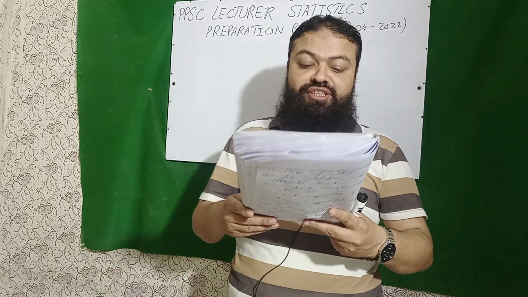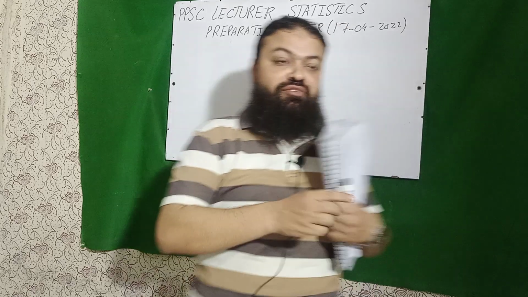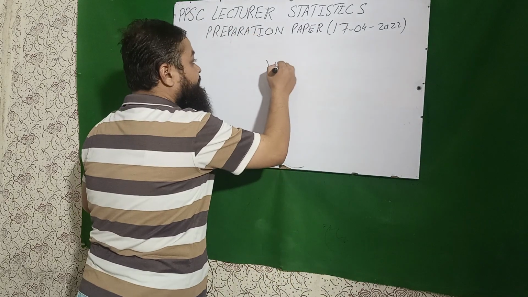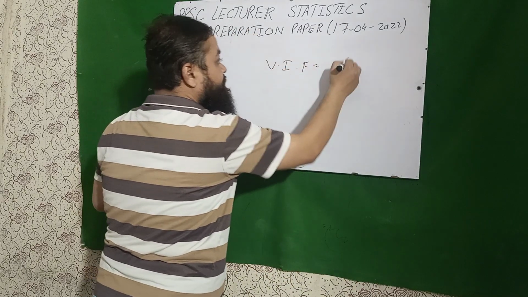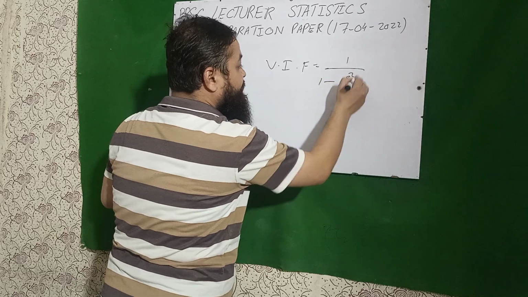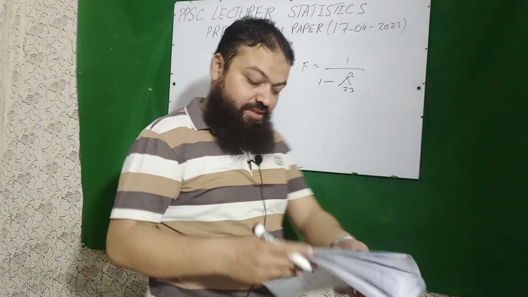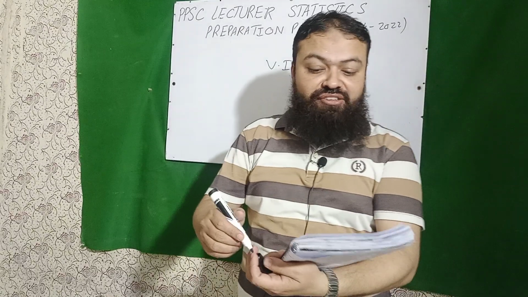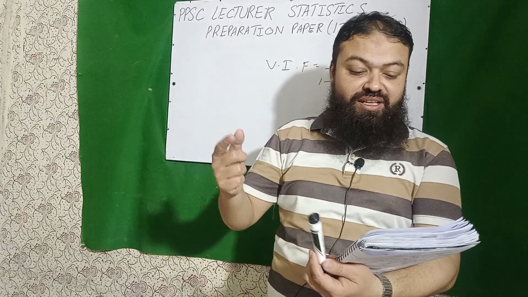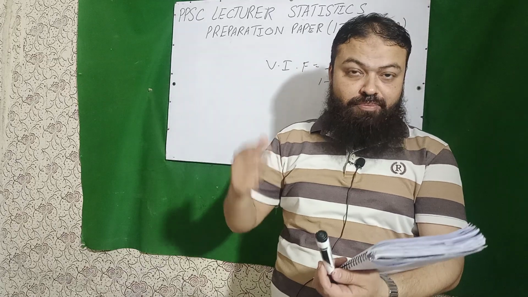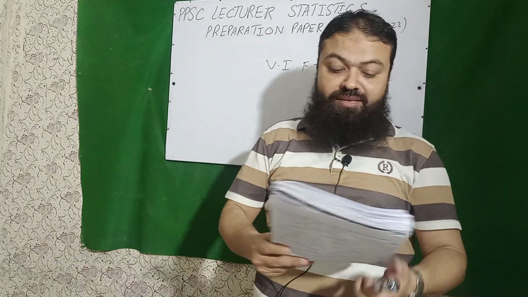Next question, which is true? The variance inflation factor, the formula for variance inflation factor is equal to 1 over 1 minus R square, a very important one. Next question is, as correlation coefficient approaches to 1, the variance inflation factor approaches to infinity, a very important one.